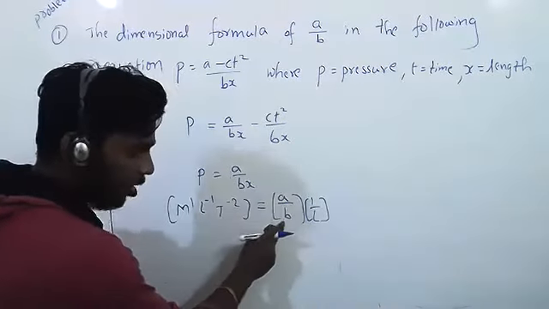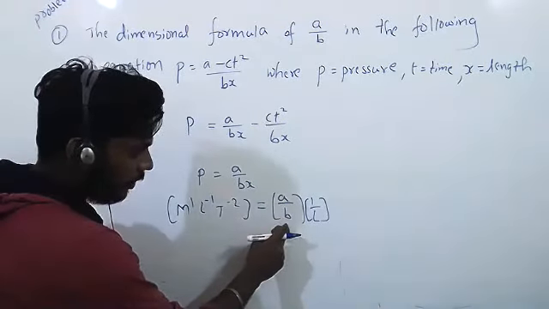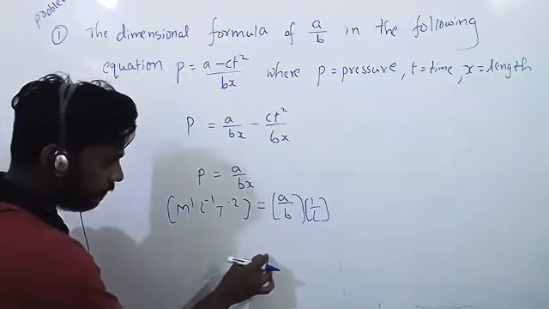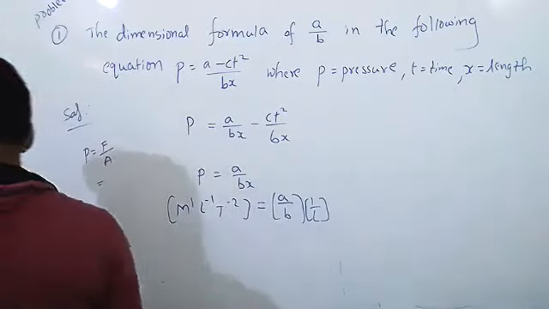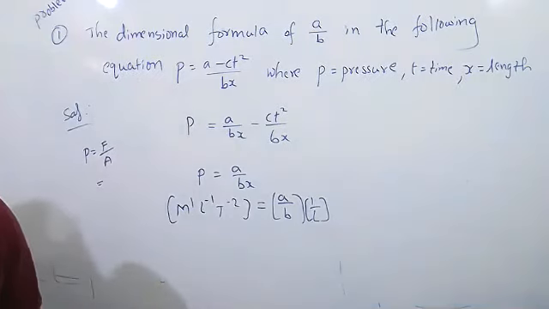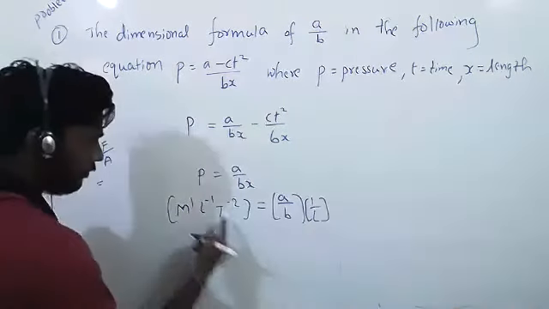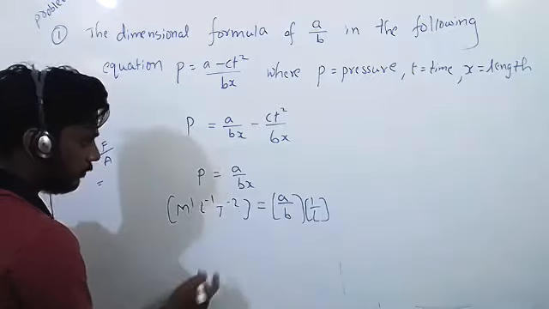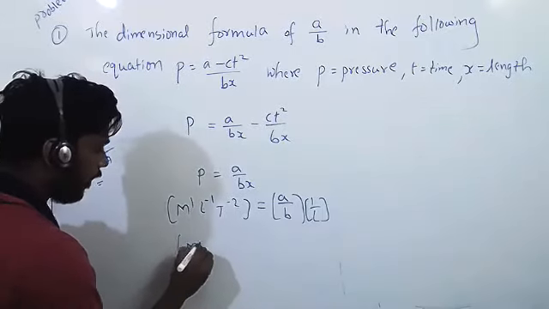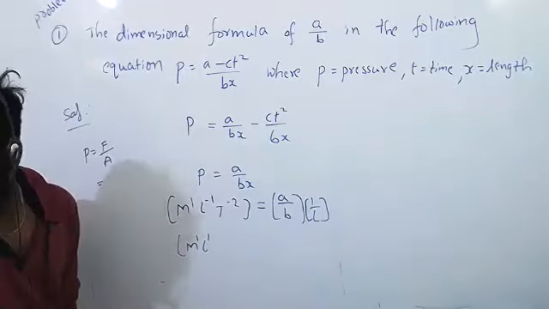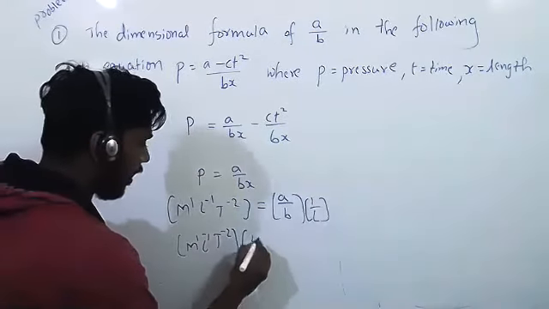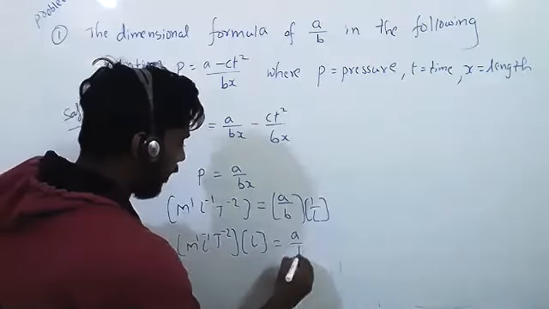Now we want only A by B, right? Now what do we have to do? L should be transposed. It is L down; if it goes up, it is multiplied. So M power 1, L power minus 1, T power minus 2, into L, equal to A by B. Am I correct?